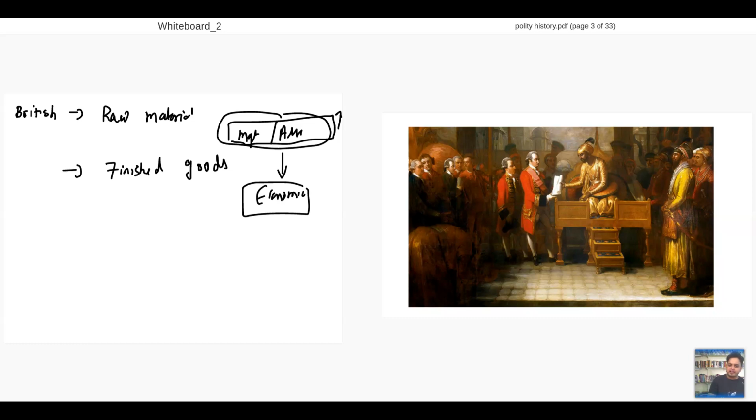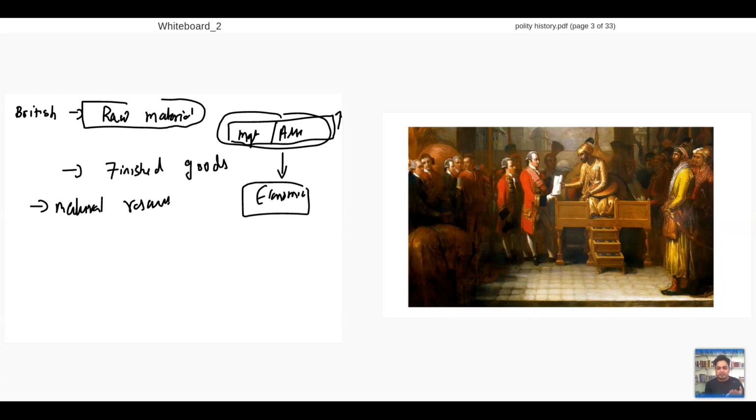So they're taking away our raw material. Raw material is a natural resource which is very important for us. So Britishers, instead of depleting their own raw materials, are taking our raw materials. And they are manufacturing our stuff.